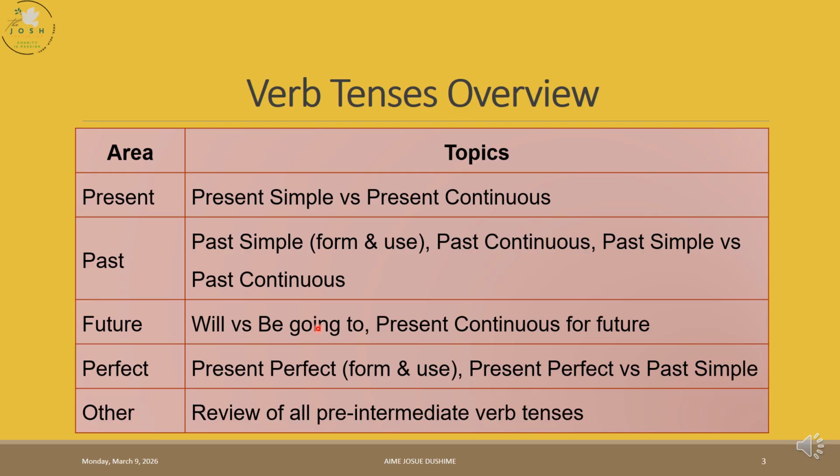And again, we can use be going to for predictions. But what kind of predictions? Now we are making predictions based on evidence. We have evidence of what we are predicting. Remember, will is a prediction based on what we believe or what we see. We don't have evidence. But with be going to, we make a prediction with evidence or with